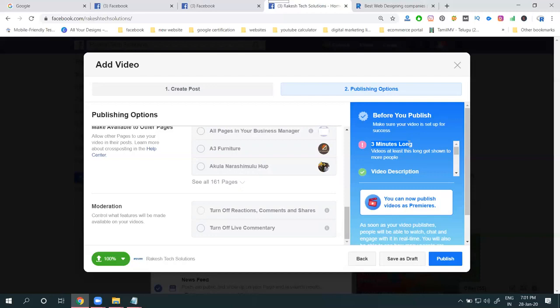If you're looking for your Facebook earnings, not for promotion, these 4 parameters are compulsory and important: 3 minutes, video description, tags and SD video. For your Facebook video earning purpose, you maintain the 3-minute video, description, tags, and the last option is SD quality video. The option is called Facebook video earning purpose.